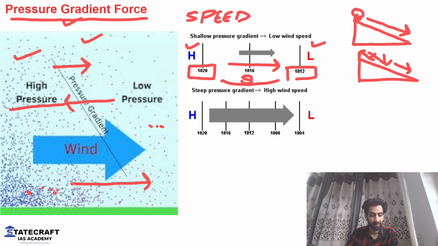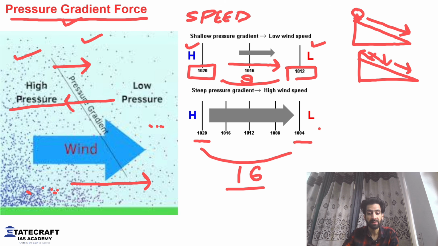Correct. In the second case, we have a high pressure of 1020, but at the same time, a low pressure of 1004. That means a difference of about 16. More difference. That means a strong gradient will be created as compared to first. A very strong gradient will be created in case of this second one.